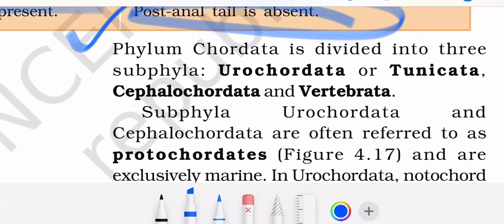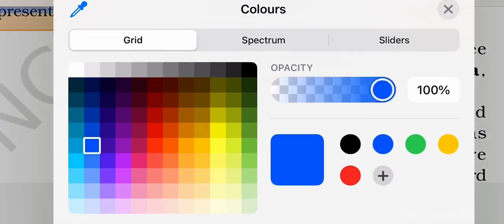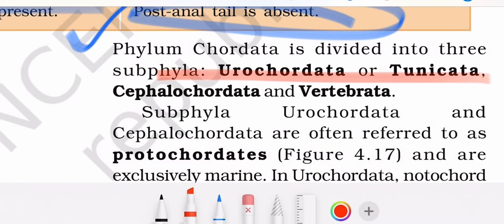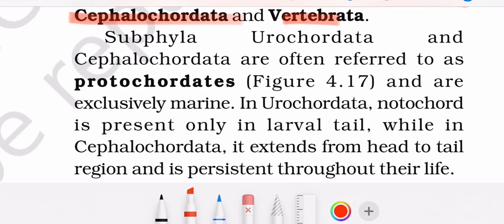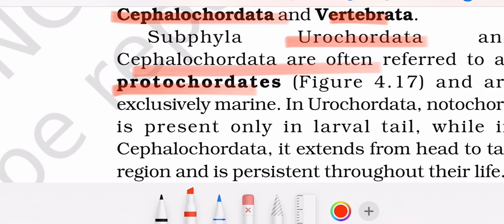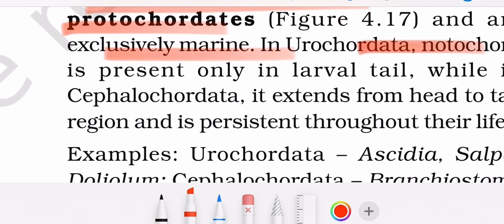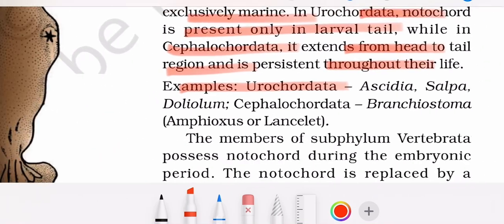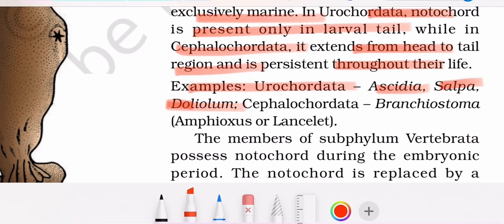Phylum Chordata is divided into three subphyla: Urochordata or Tunicata, Cephalochordata, Vertebrata. Subphyla Urochordata and Cephalochordata are referred to as protochordates and are exclusively marine. In Urochordata, notochord is present only in larval tail, while in Cephalochordata it extends from head to tail region and is persistent throughout their life. Examples: Urochordata, Ascidia, Salpa, Doliolum, and Cephalochordata, Branchiostoma, amphioxus or lancelet.